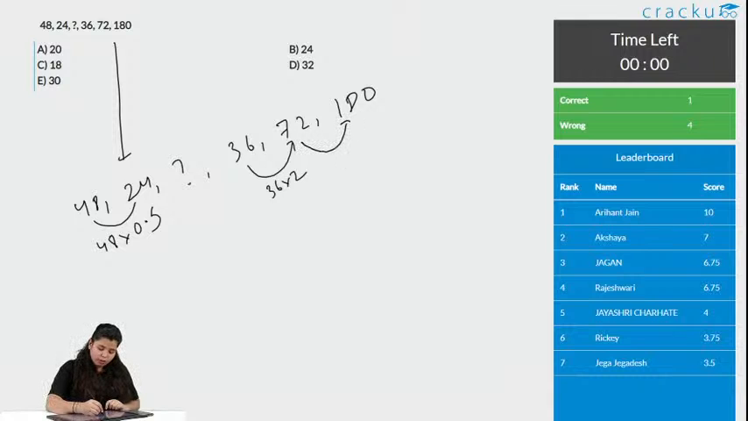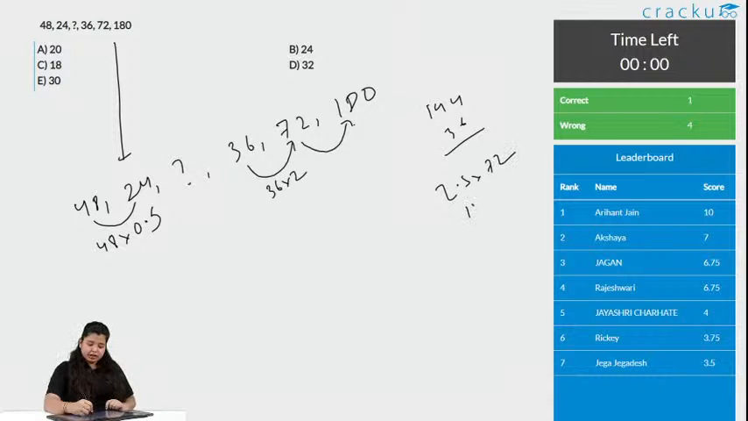Now this number, what is this? How do we get 72? How do we get 180? What do we multiply in 72? So can we say that 180 is 2.5 into 72 times. Okay, what is double of 72? It is 144. What is half? It is 36. So 2.5 into 72, it is 180. So yes, this is 72 into 2.5.